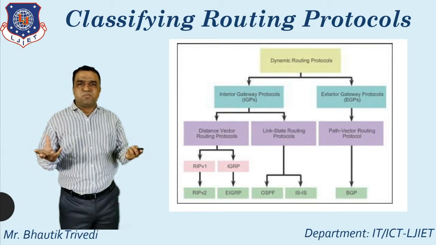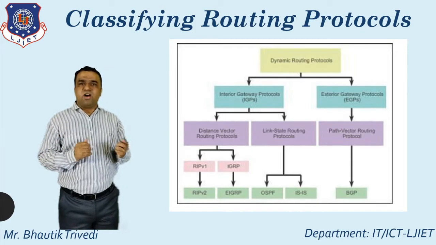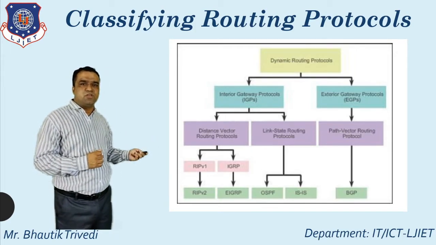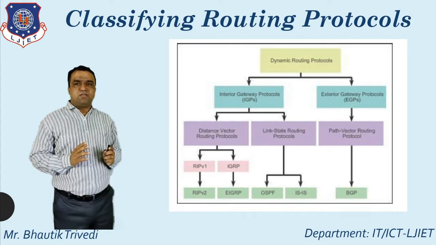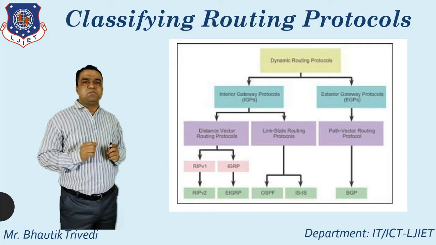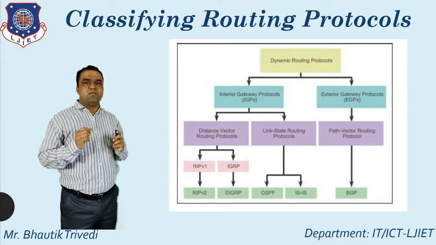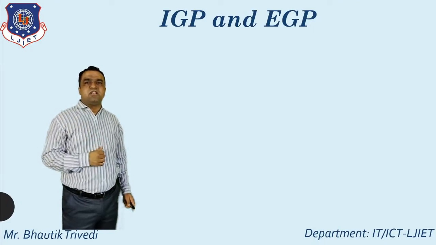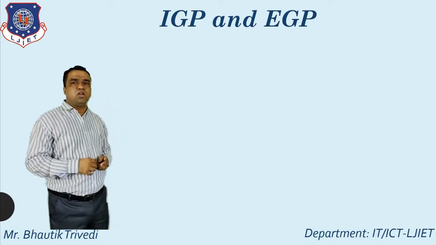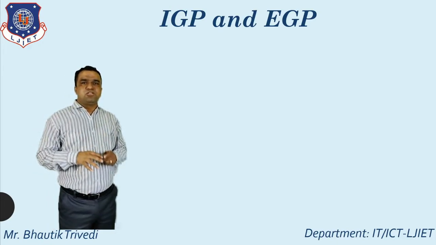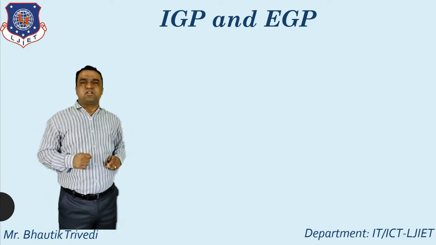What is the meaning of OSPF? Open shortest path first. And what is the meaning of ISIS? That is intermediate system to intermediate system. And path vector routing protocol supports BGP. BGP means border gateway protocol. So up to this, whatever the discussion, that is totally regarding classifying the routing protocol. After that, talk about the concept of IGP and EGP. That's the last point for this particular session.